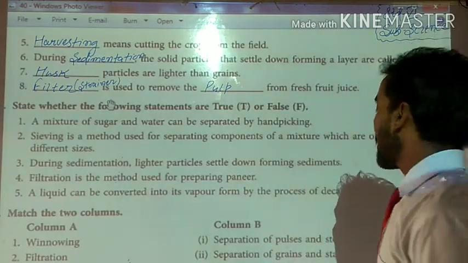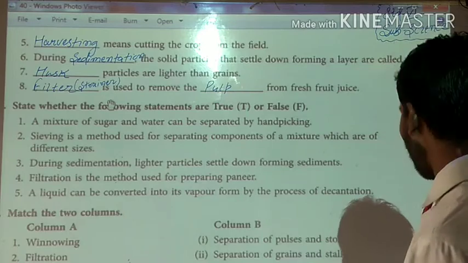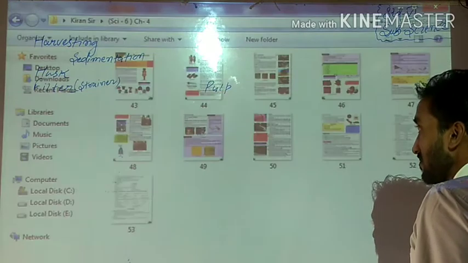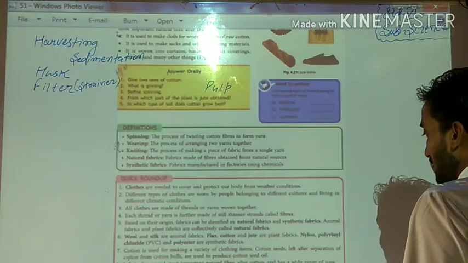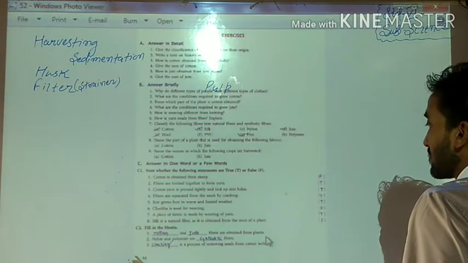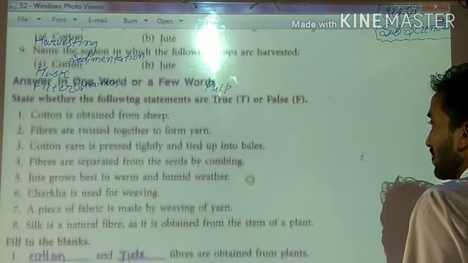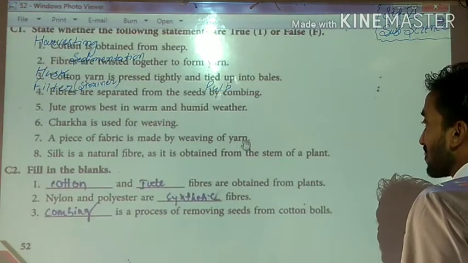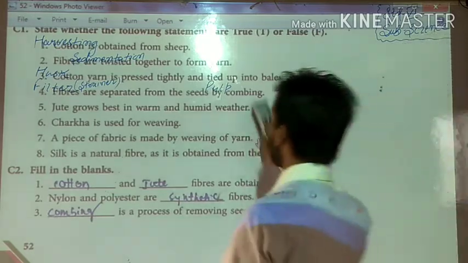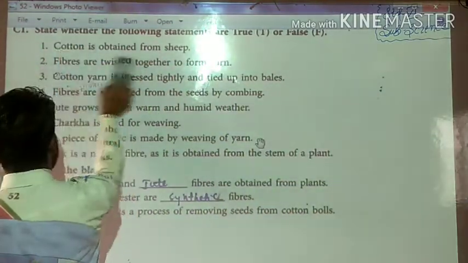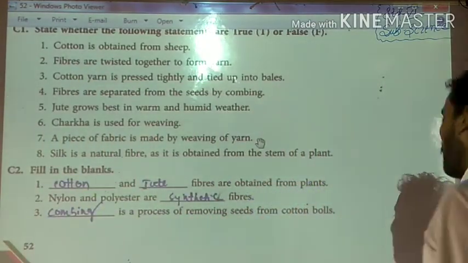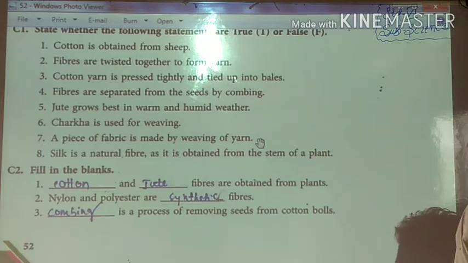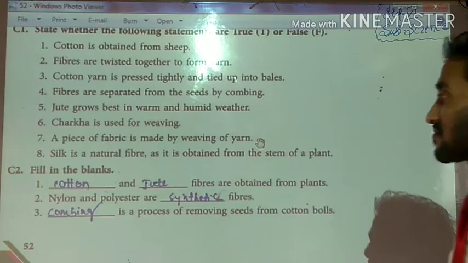Okay students, now we will discuss the fill in the blanks of the next chapter. Now we are on chapter number 4, Materials of Daily Use: Cloth.